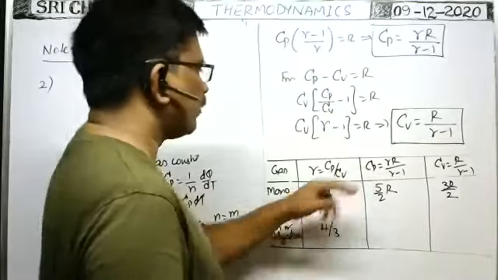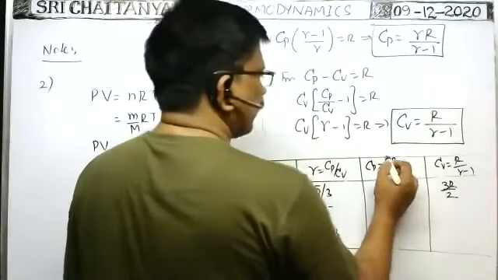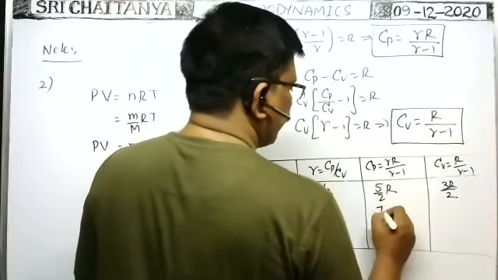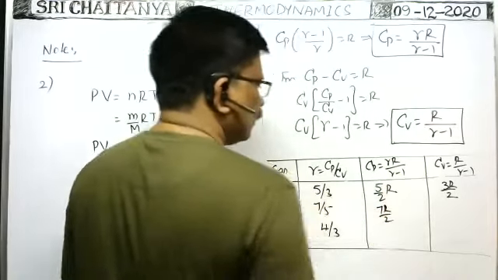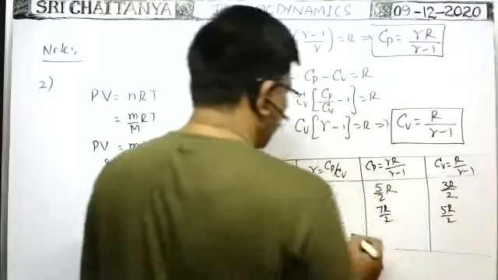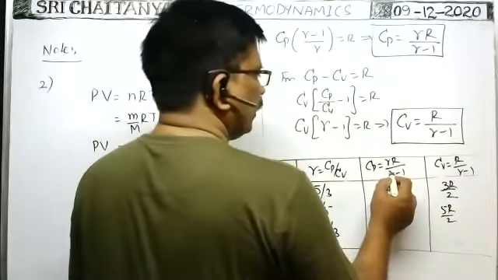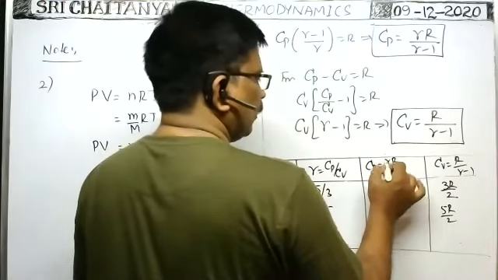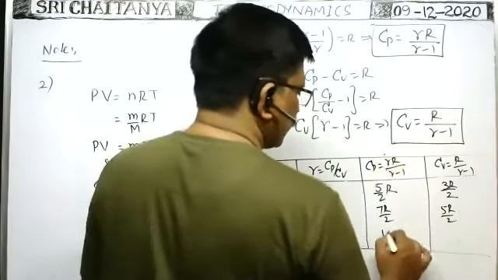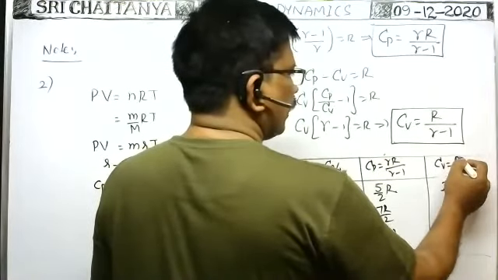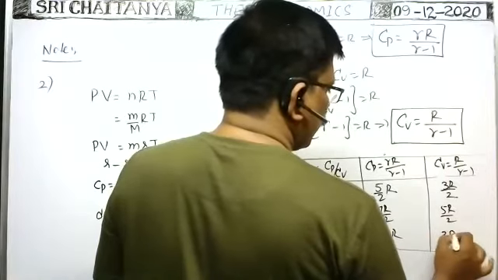Next, when you substitute 7 by 5, what is the value you will get? 7 by 5 by 7 by 5 minus 1. Okay, 7R by 2 you will get. Here 7 by 5 means you will get 5R by 2. Next 4 by 3, 4 by 3 minus 1. Okay, then 1 by 3, 4 by 3, 1 by 3 means 4R you will get. Then here 4 by 3, that means 3R only. It is 3R.